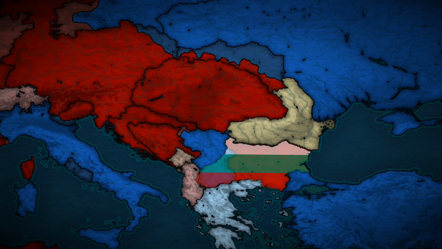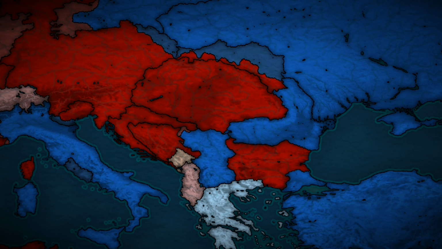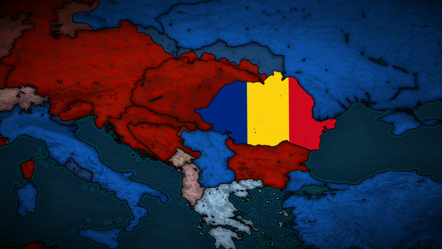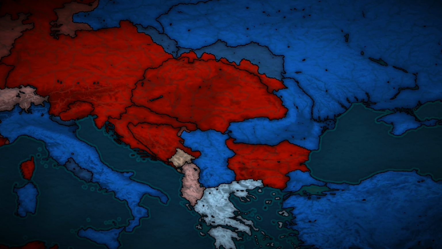Romania and the Ottoman Empire both joined the Allies, because this was the best way for them to gain the territories in which they were interested. For Romania, it was the acquisition of Transylvania from Hungary, as there was a Romanian majority in this area. Greece remained neutral at first.